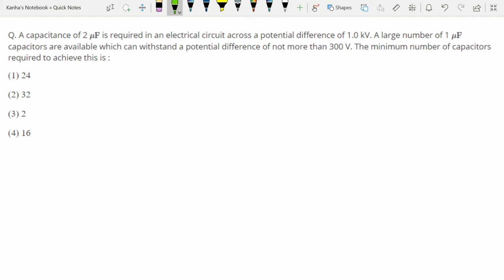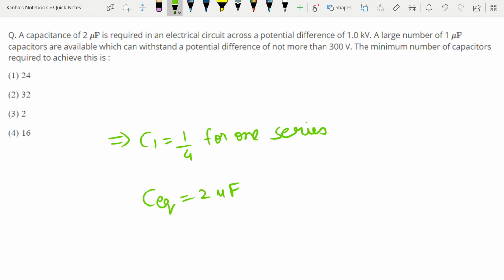Okay, so how do I approach this question? To hold a 1 kilovolt potential difference, a minimum of 4 capacitors are required in series. Okay, so C1 is equal to 1 by 4 for 1 series. So for C equivalent to be 2 microfarad, I will be requiring 8 parallel combinations.